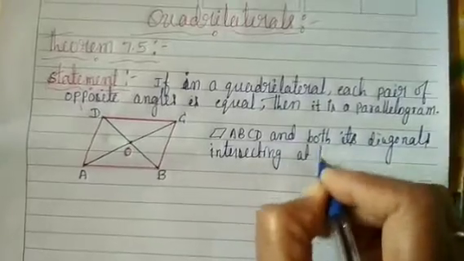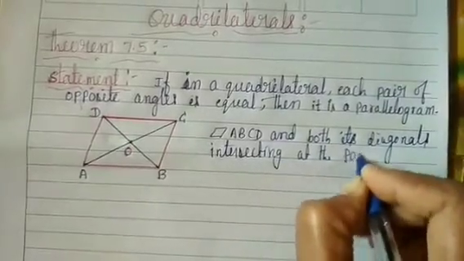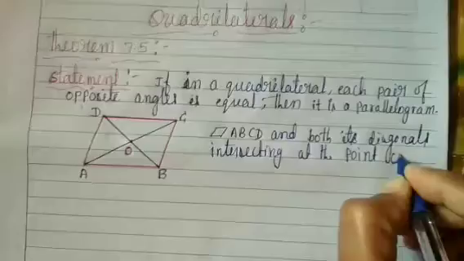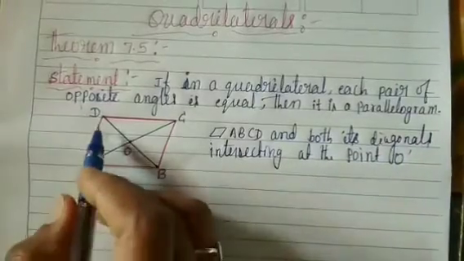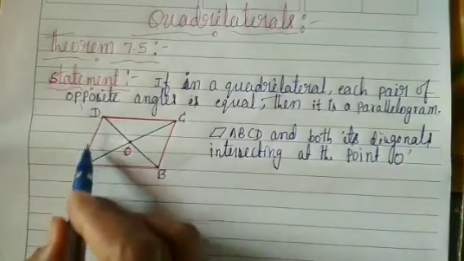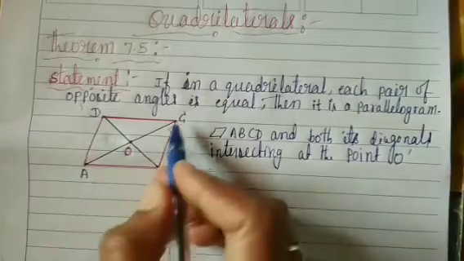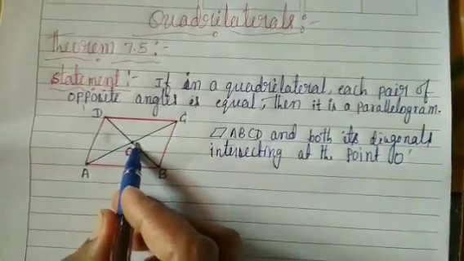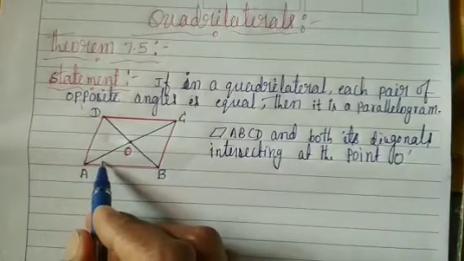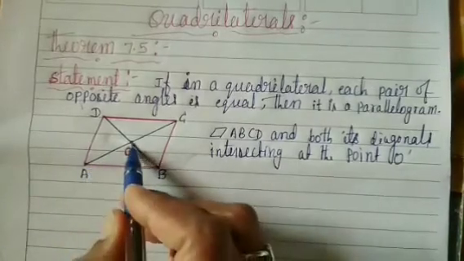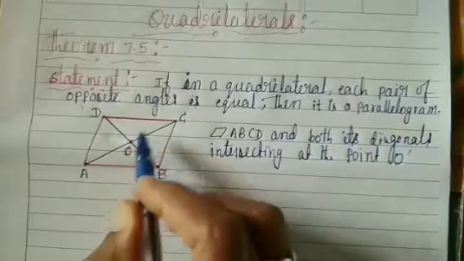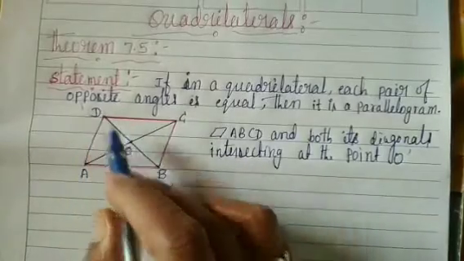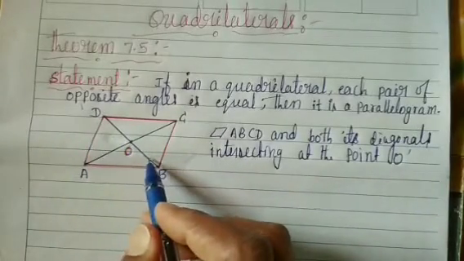Intersecting at the point O. As shown in the figure, ABCD is a parallelogram. Its diagonals AC and BD intersect at the point O. Measure the lengths of OA, OB, OC and OD. What do you observe?